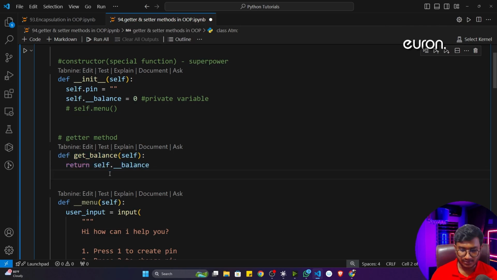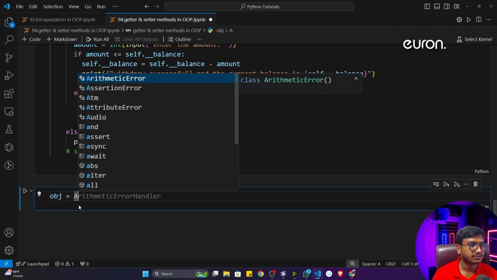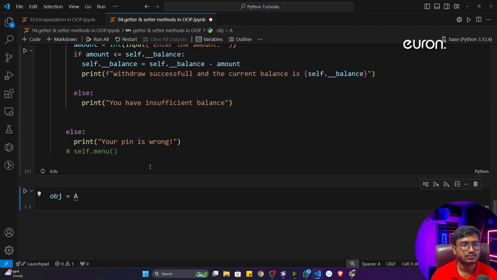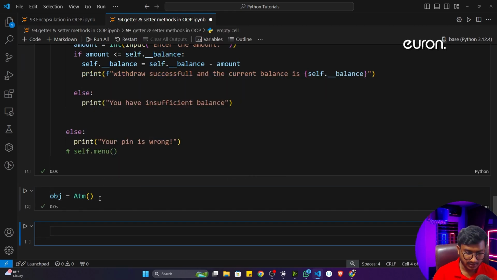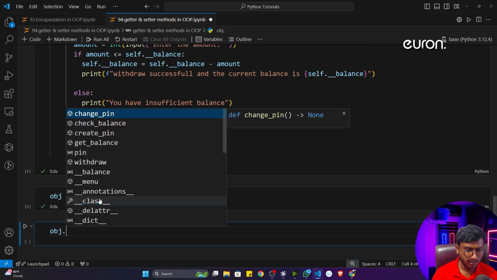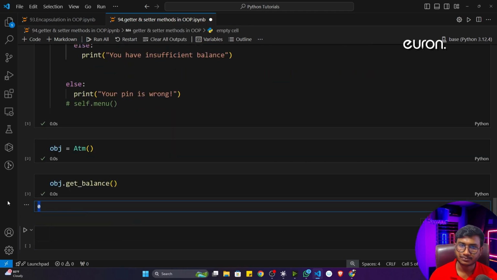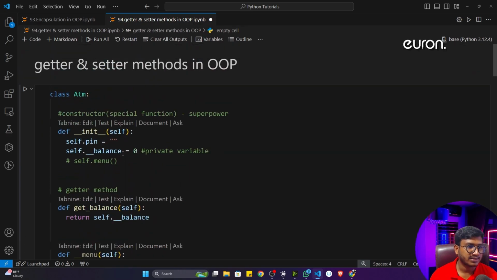Now if I execute the program, let's say I initialize the object of the class, obj equals ATM. First of all, I have to execute this line and select the kernel. Now I'll define my ATM machine. Now if I just write obj.get_balance, it will show me the balance. The balance is currently 0. You can see balance is currently 0.